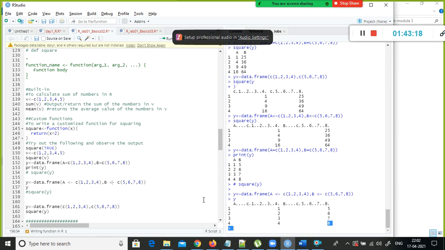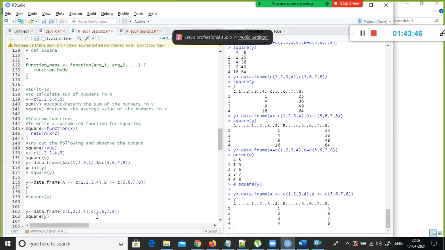Can you observe this? So to answer your previous session question, can I use equal sign or can I use less than hyphen to assign a value to a variable? If you want to assign a value to a variable directly, you can use less than hyphen.